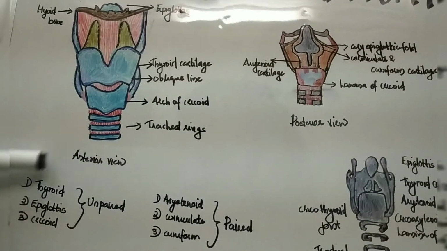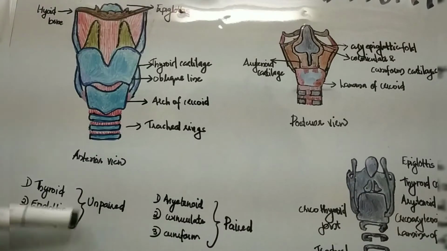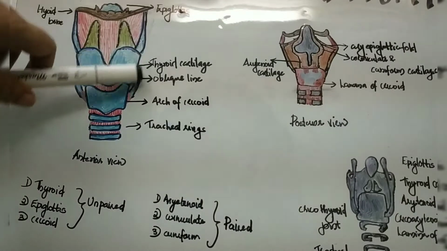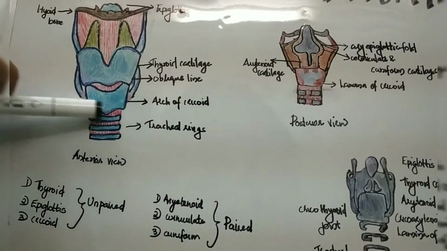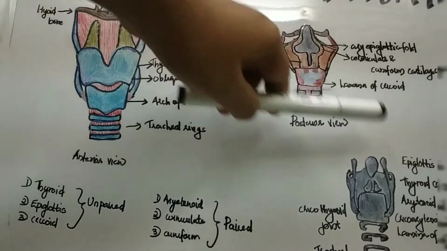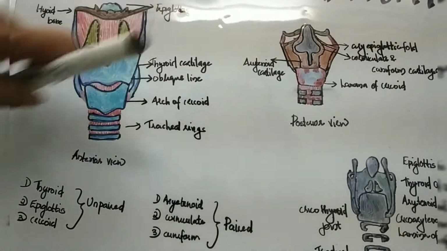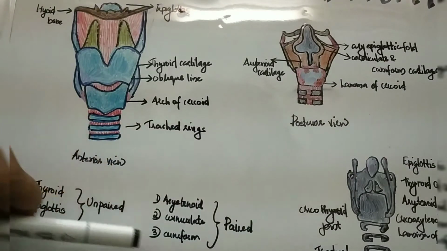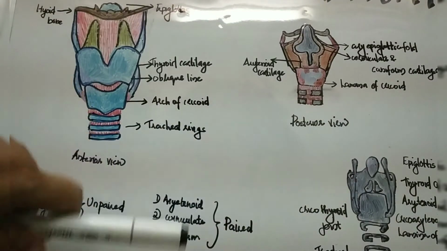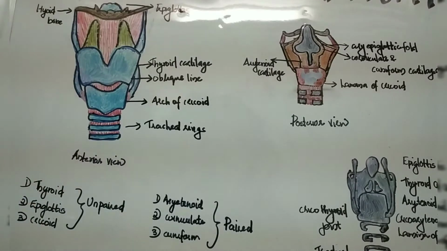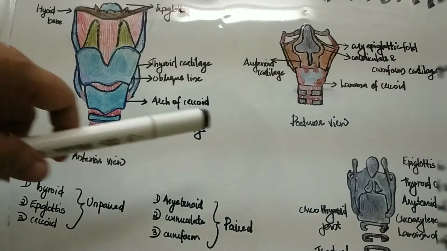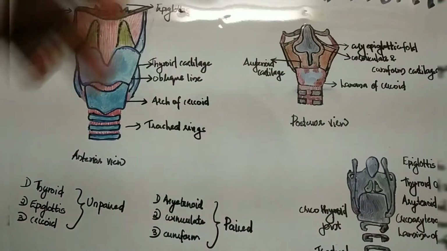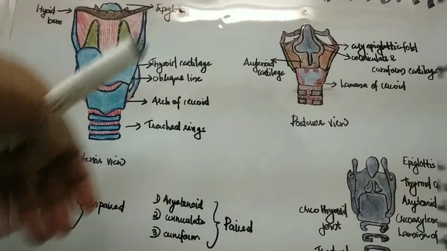The unpaired cartilages are much bigger compared to the paired ones. So this is the thyroid cartilage, this is the cricoid and this is the epiglottis. These are comparatively bigger. The arytenoid, corniculate and cuneiform are the smaller cartilages involved in the formation of the larynx. Next we will discuss each of these cartilages, and I will give you a short idea regarding each one.